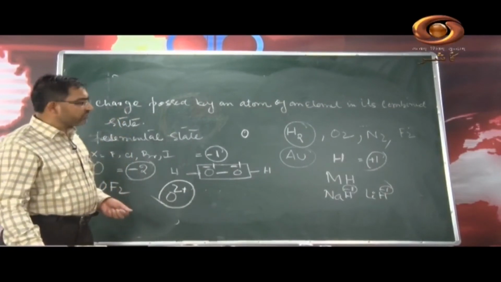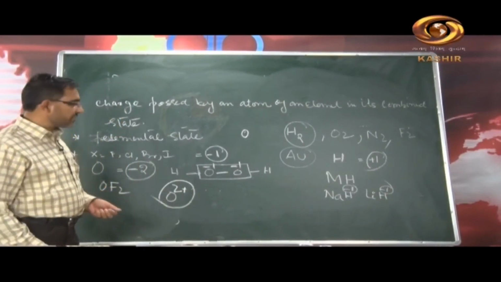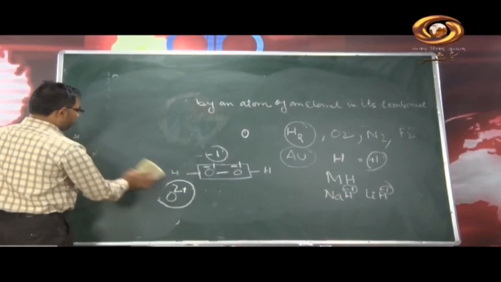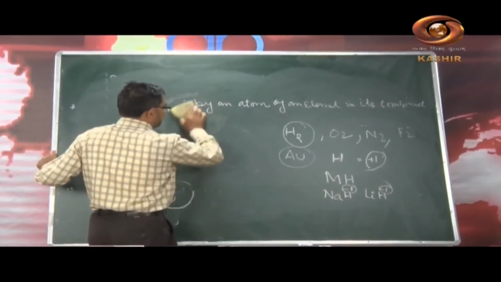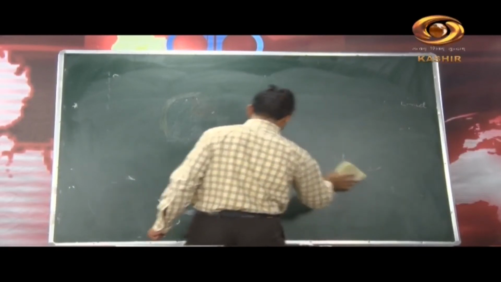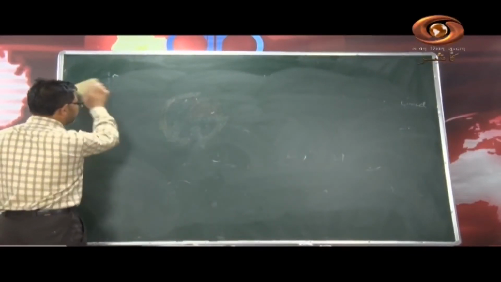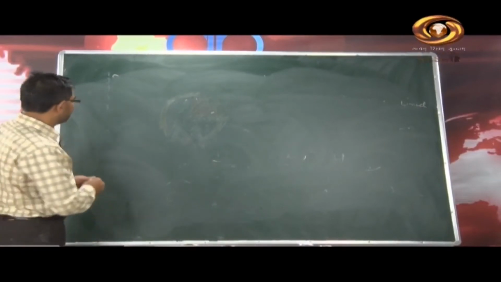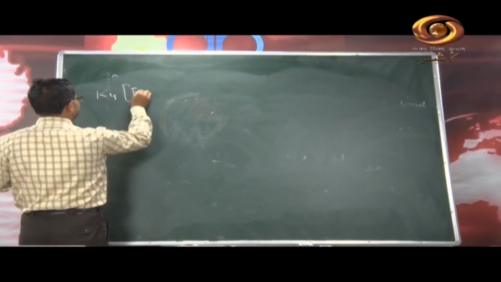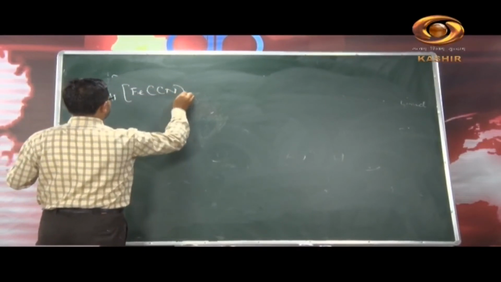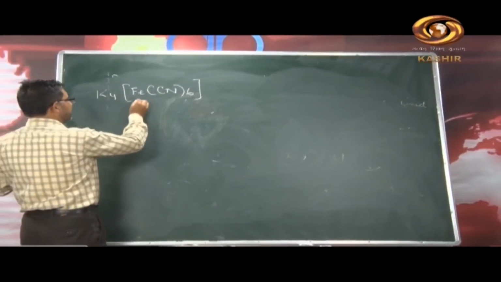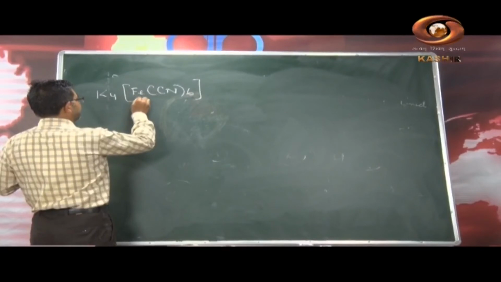So let us calculate some oxidation states of atoms in certain compounds in the combined state. Say we have a simpler compound. If we start from a simpler compound, we will take a complex, say K4Fe(CN)6, a coordination compound, and we want to know what is the oxidation state of this iron.